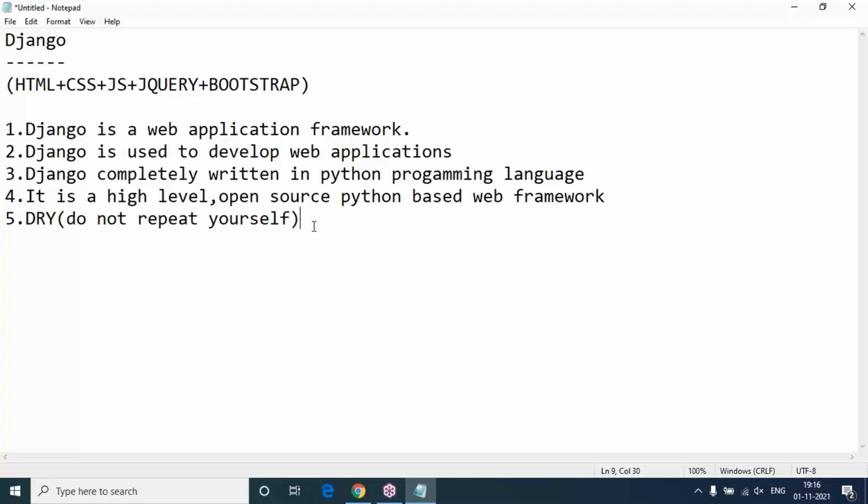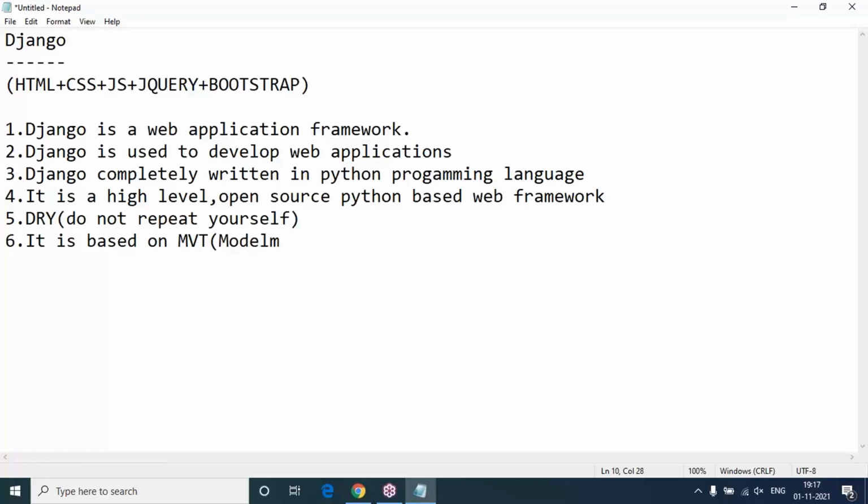Open source means Django is a completely open-source framework. The Django framework code is openly available to all. Anybody can use that source code and make their web application development easier, with little or no modification. Another important point: Django is based on the MVT design pattern.